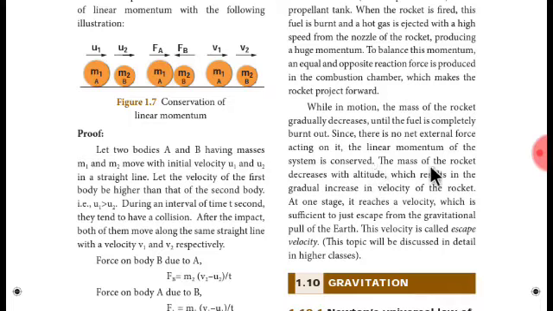The mass of the rocket decreases with altitude because it burns out its fuel, which results in a gradual increase in the velocity of the rocket. If mass is reduced, then to compensate the momentum, the rocket will increase its velocity.